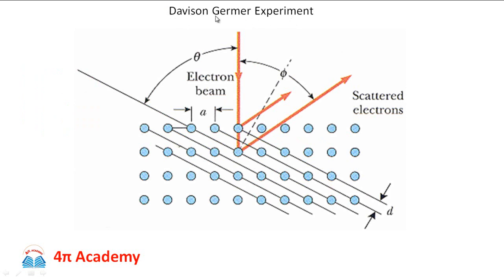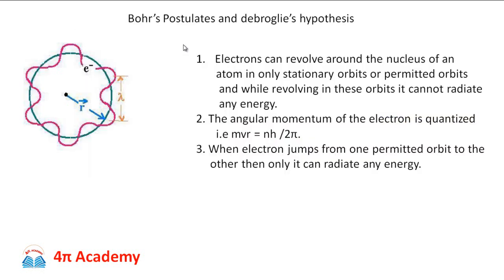There were two scientists, Davisson and Germer, because this was still just a hypothesis, de Broglie's hypothesis. There was no experimental evidence for the existence of matter waves in nature.